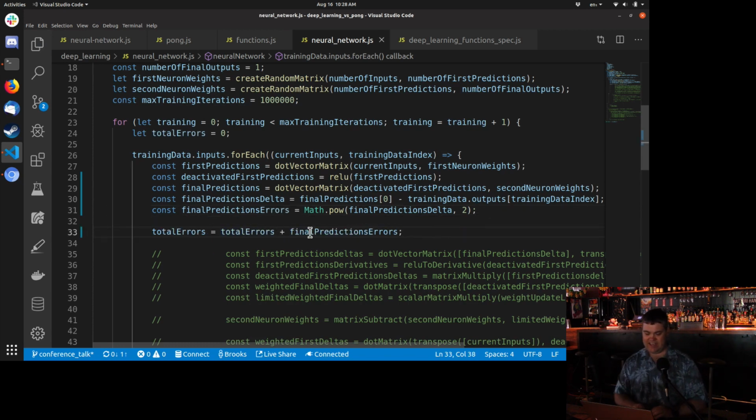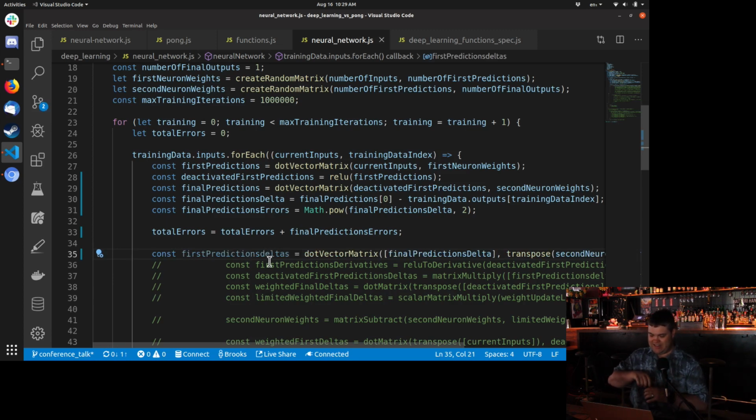And now I'm going to increment that total errors with what we got here. So as we go through all of the inputs, we're going to keep track of all of our errors and add them together. So we're going to see, hey, if the errors are getting really, really small, we're getting low errors across all of them, which is a good thing. All right. First prediction delta. So this is another dot vector matrix.